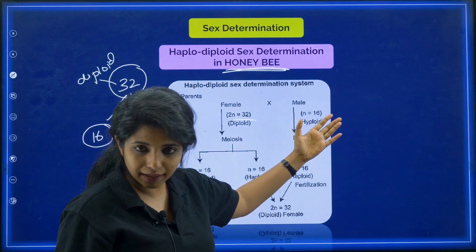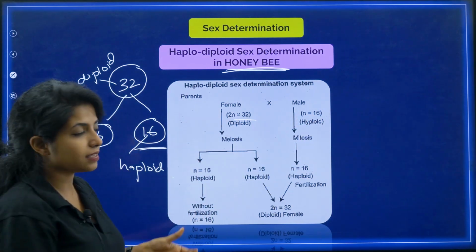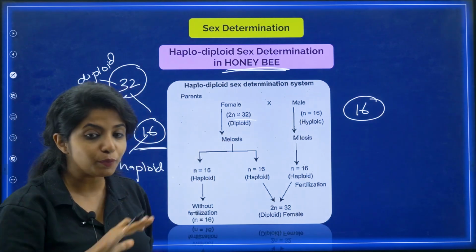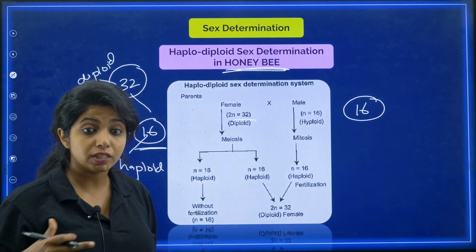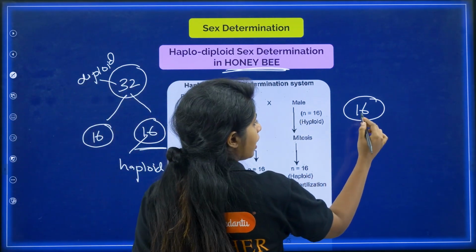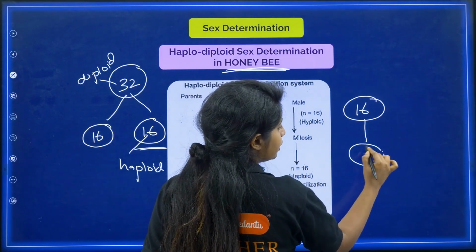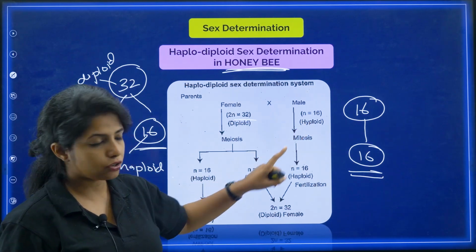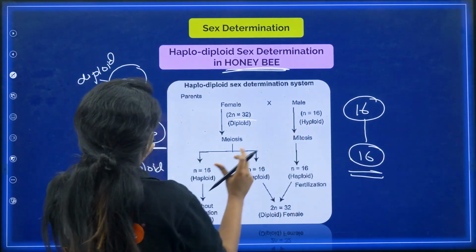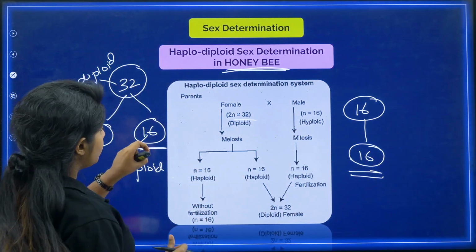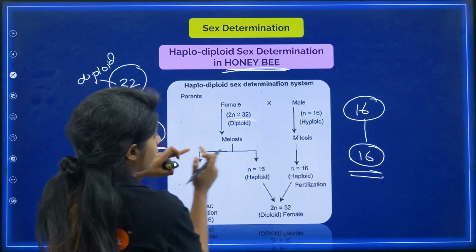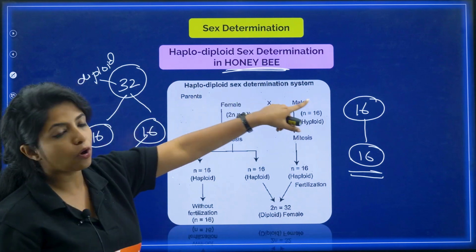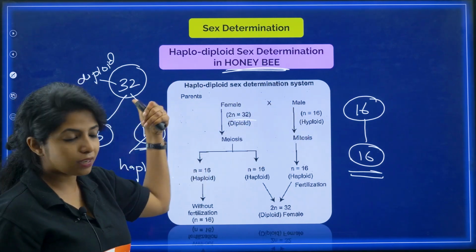Now in the case of males, they are already like this. They just have 16 chromosomes. So there is no point of halving it. There is no meiosis that is going to happen. There is mitosis. The cell will just divide into two and they will have multiple. For example, they are dividing into one more and it also has 16. That is, they are already haploid, my dear children. So from here it got 16, from the female, and also you have 16. Suppose this gamete and this gamete came together. 16 plus 16 is what? 32. And if it's 32, can it be a female or will it be a male, my dear children? It will be always a female.